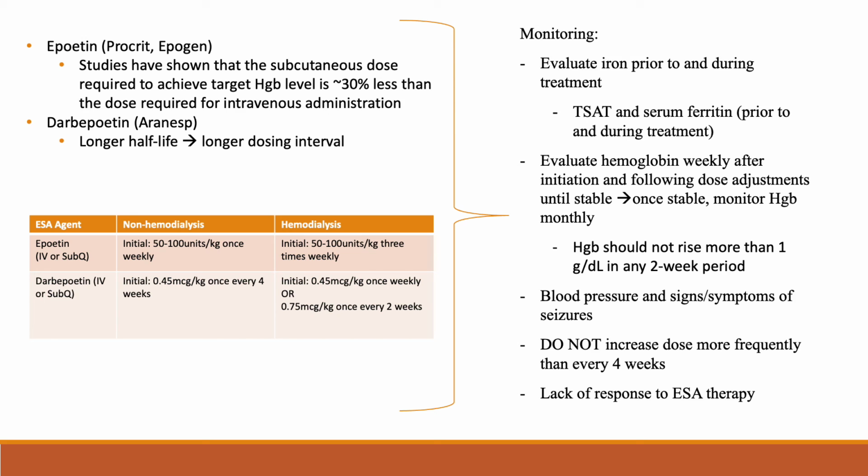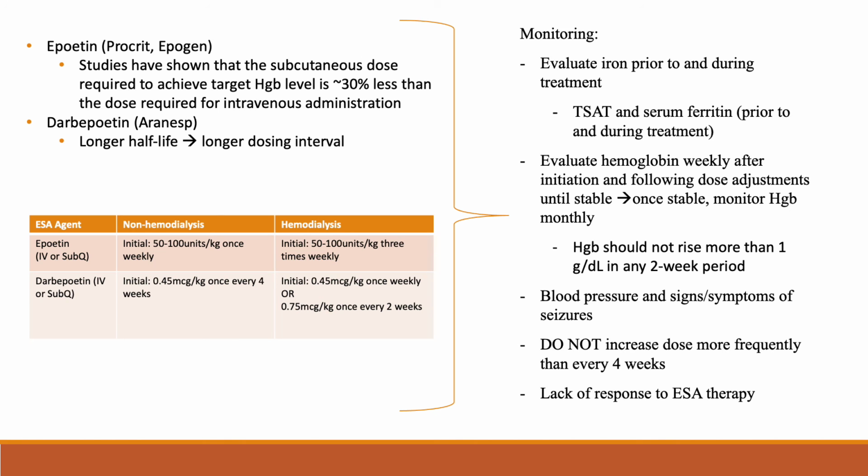Hemoglobin should be monitored weekly after the initiation and following dose adjustments until a stable hemoglobin level has been reached. Once a patient is on a stable regimen, hemoglobin monitoring can be extended to every 4 weeks. Watch out for any hemoglobin increase of over 1 gram per deciliter in any 2-week period because this will likely require a dose reduction or temporary hold of ESA therapy.